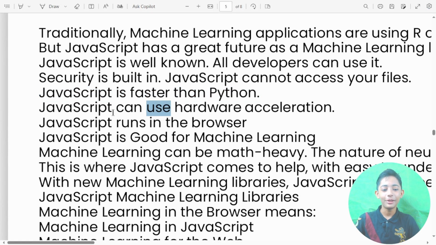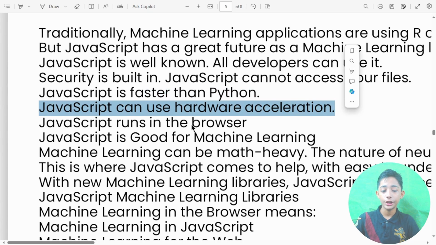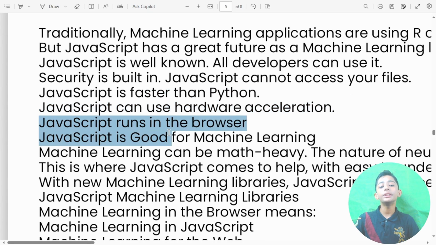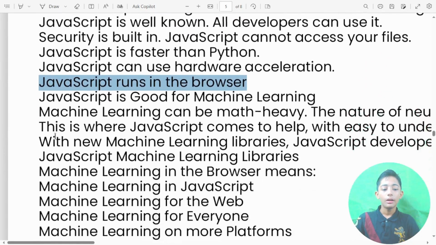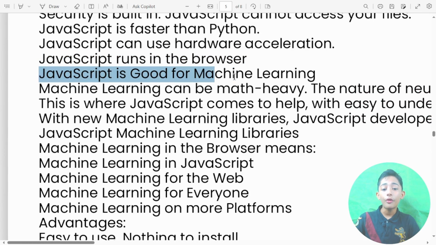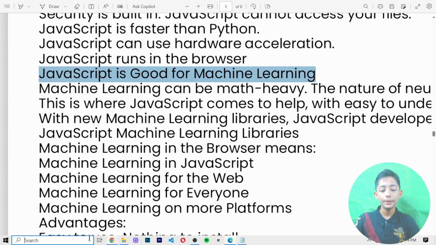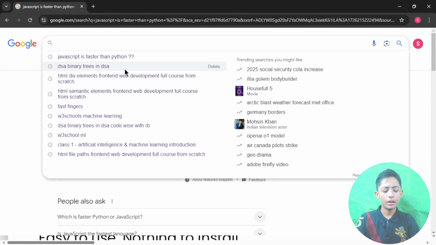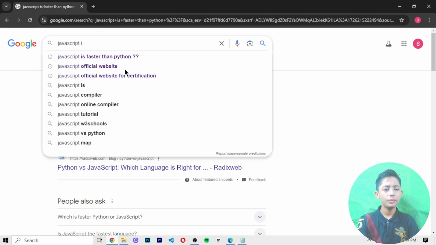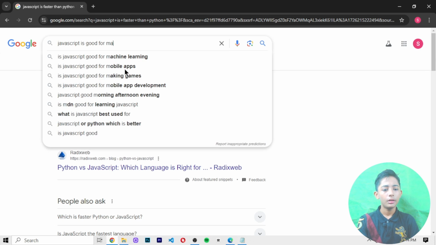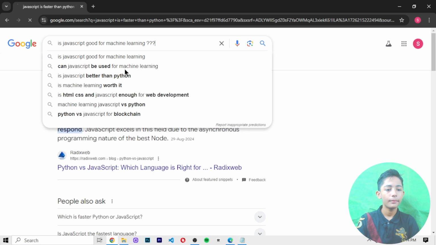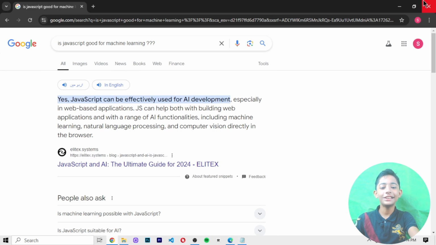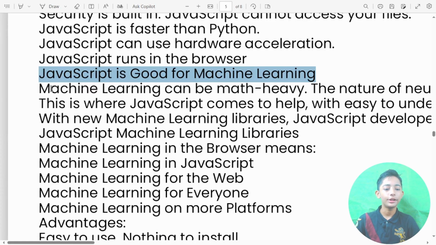Google is also telling me JavaScript can use hardware acceleration. JavaScript runs in the browser. JavaScript is good for machine learning. Let me see. JavaScript is good for machine learning. Yeah, here you can see it is saying yes.